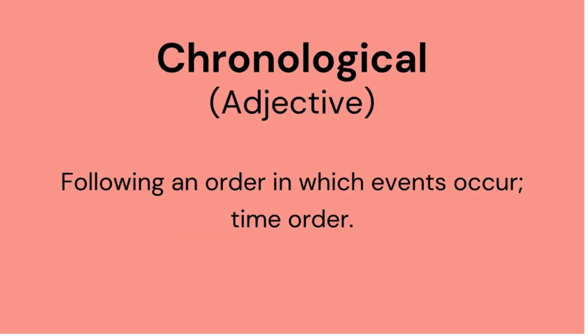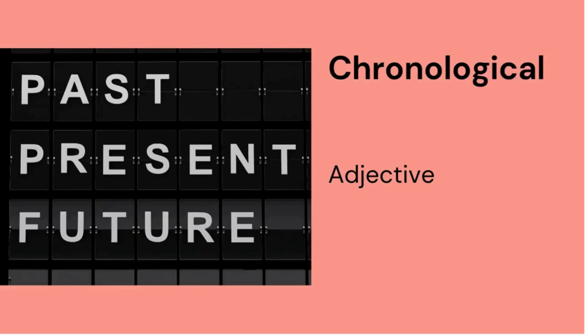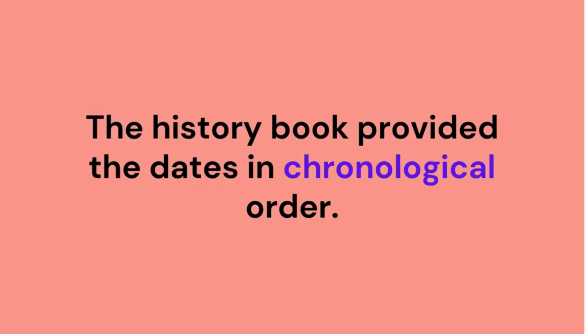Chronological. Chronological is an adjective, and it refers to following an order in which events occur, and that's, of course, a time order. All right? We talk about past, present, and future in chronological order. Here is our sentence: the history book provided the dates in chronological order.